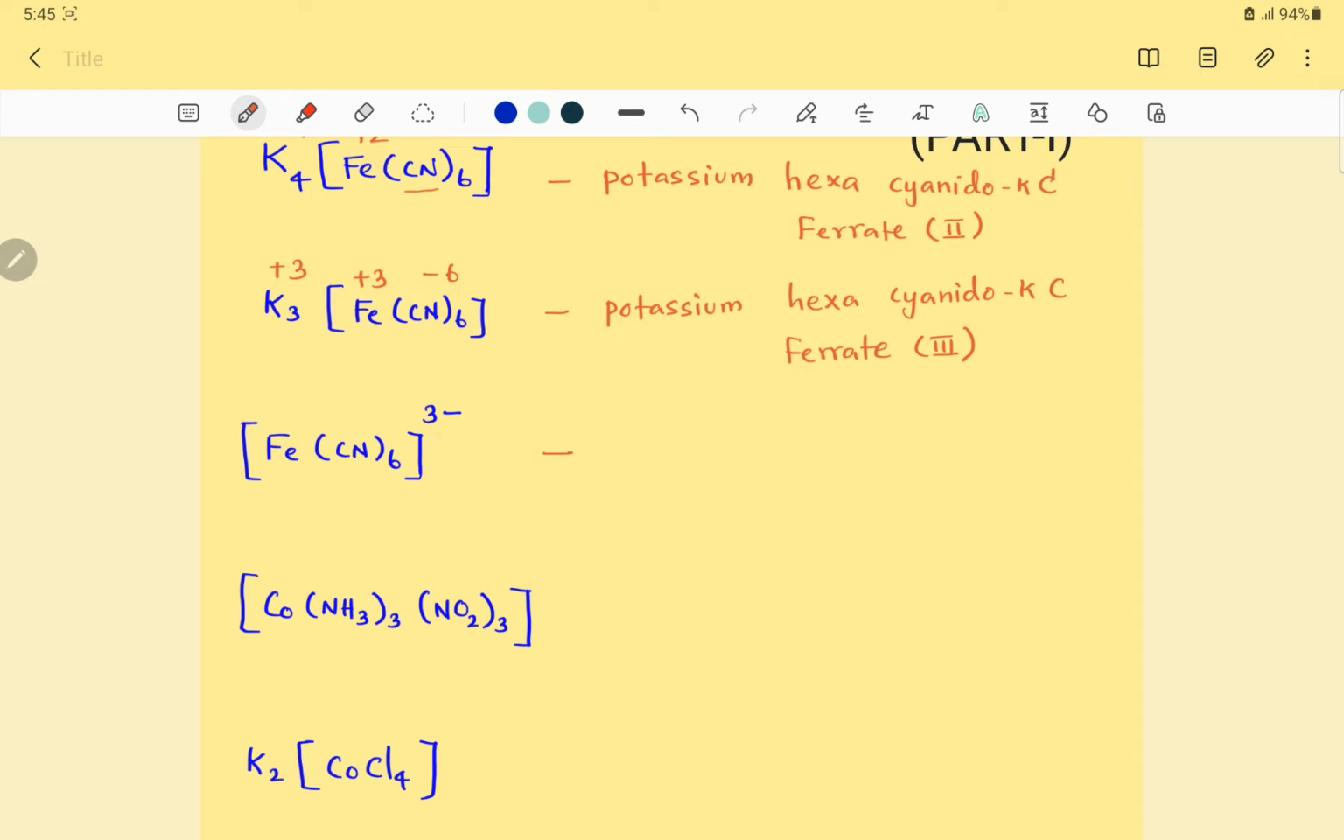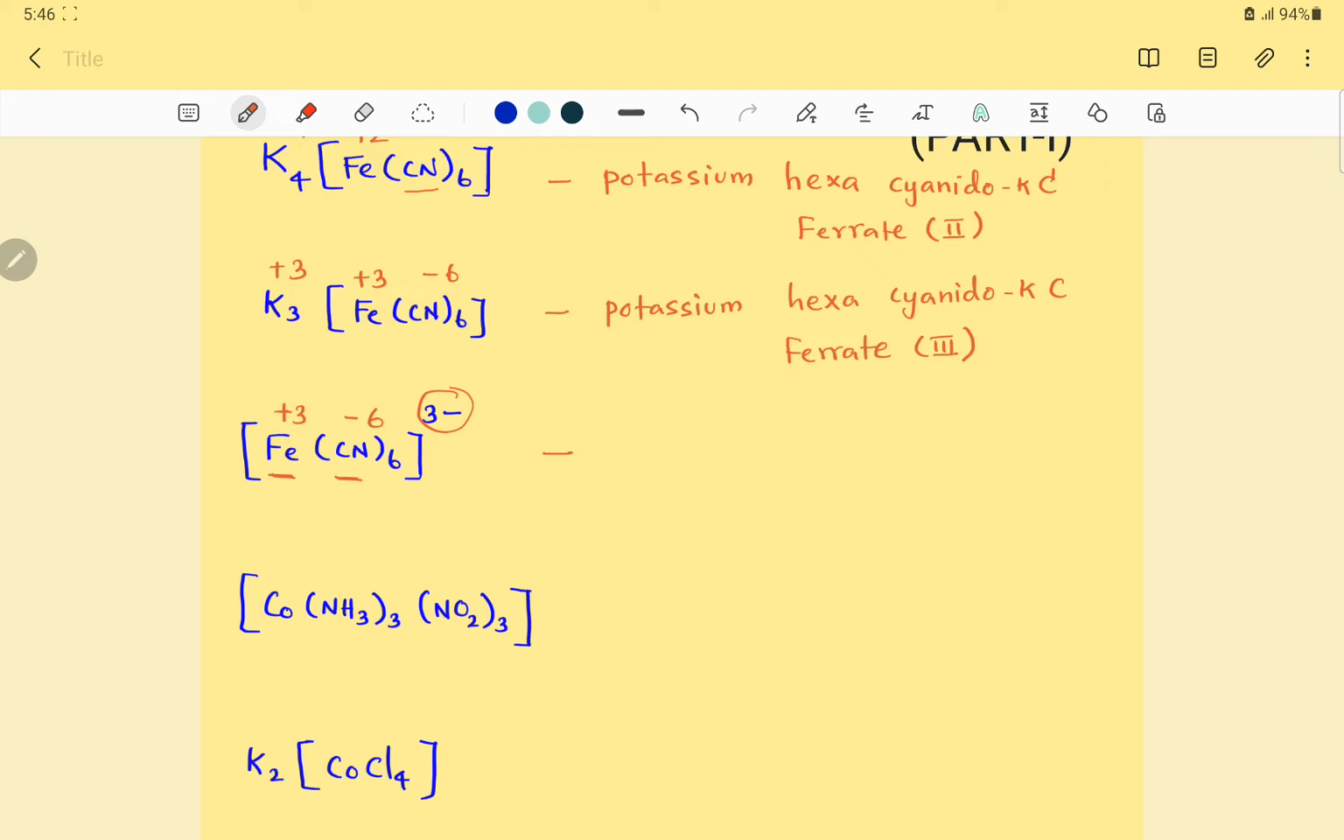Right. Now here this complex is given a net charge of 3 minus, isn't it? This is nothing but the summation of the charges of the central metal ion as well as the ligands. The ligand CN minus has a total charge of -6, so the central metal ion is supposed to have a +3 oxidation state. Only then, when you add these two charges, +3 and -6, will the net charge be -3.